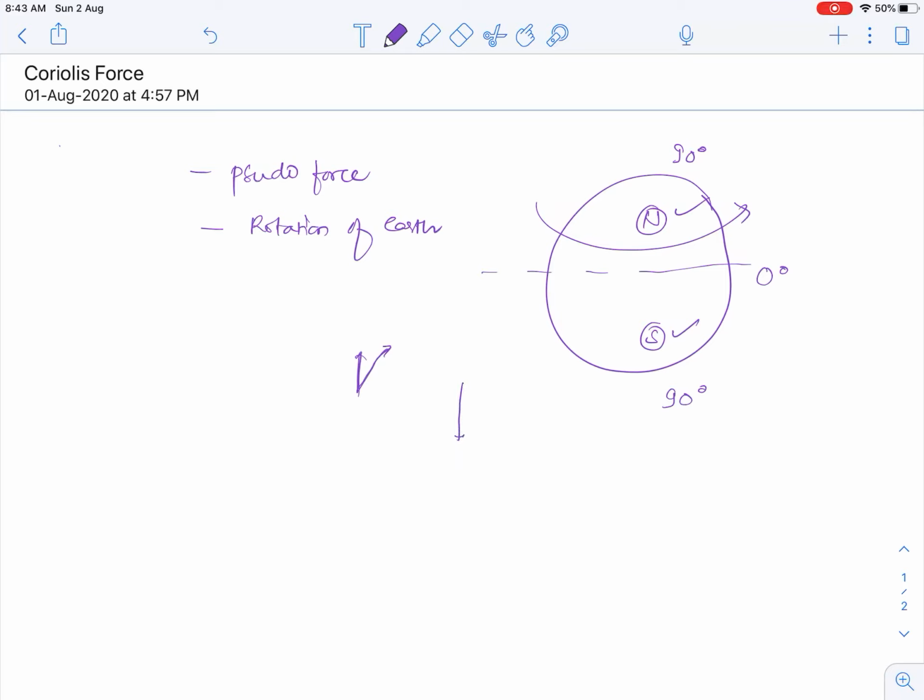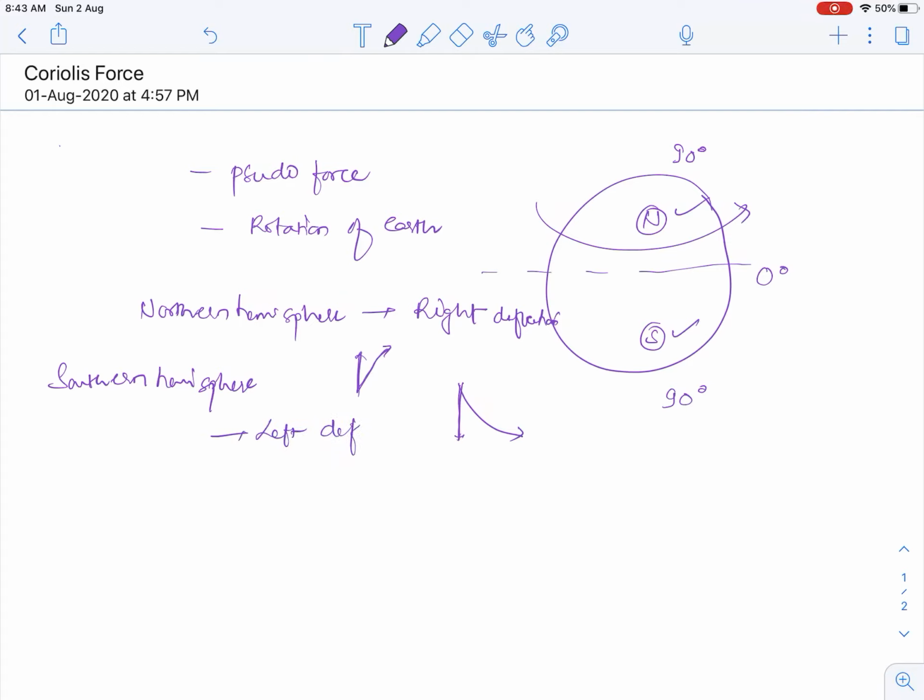If it is moving in the southern hemisphere, then it will deflect towards the left. So, northern hemisphere, right deflection; southern hemisphere, left.